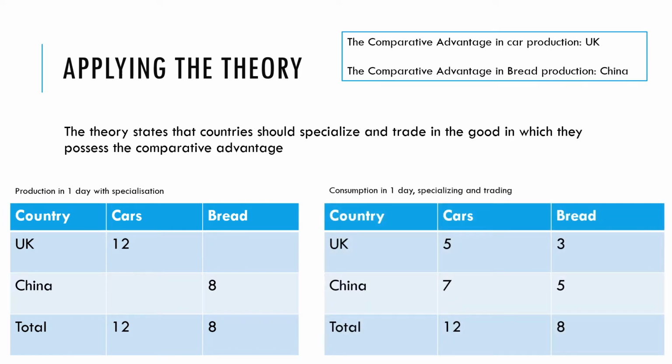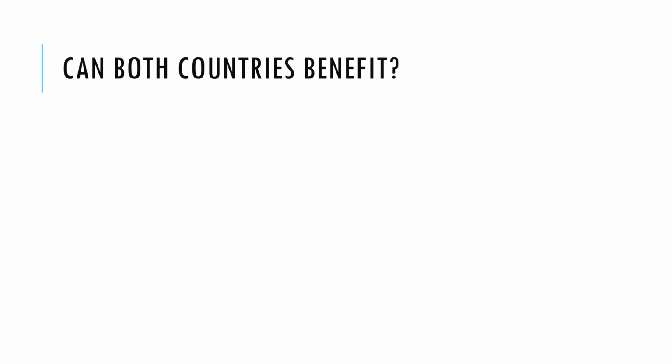And then we're going to split them. We're going to trade, and we're going to trade it like this. The 8 loaves of bread are going to be spread out, 3 to the UK and 5 to China. And of the 12 cars the UK has produced, 7 are going to go to China and 5 are going to stay in the UK. So has this worked? By specializing and trading, have we actually managed to achieve better than these countries could do individually?